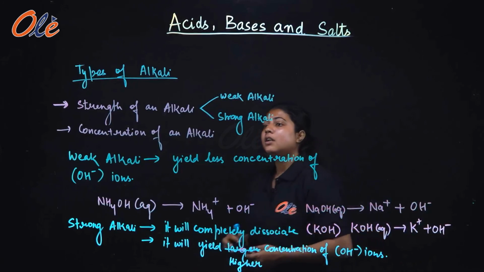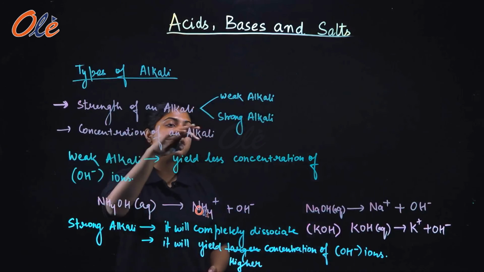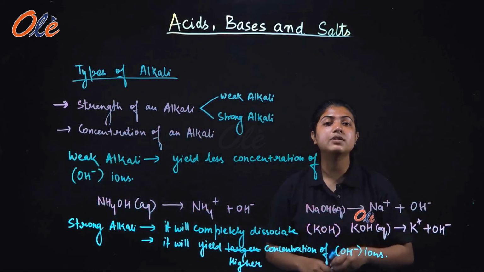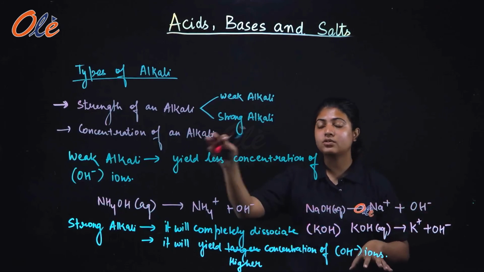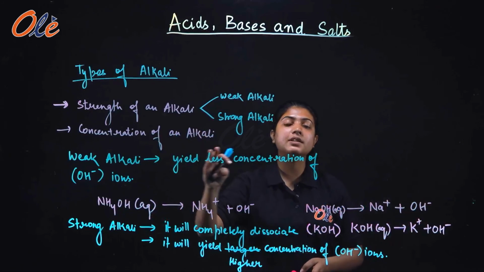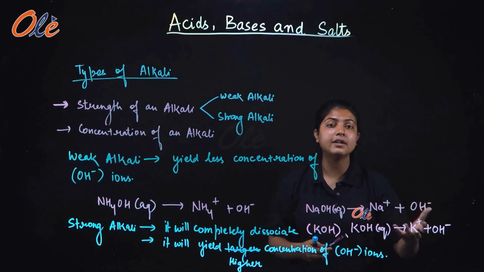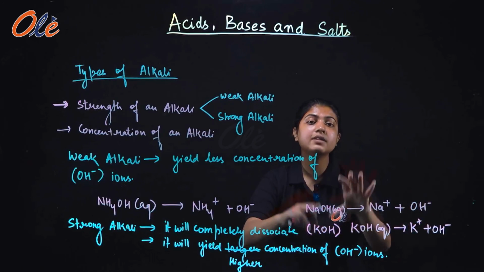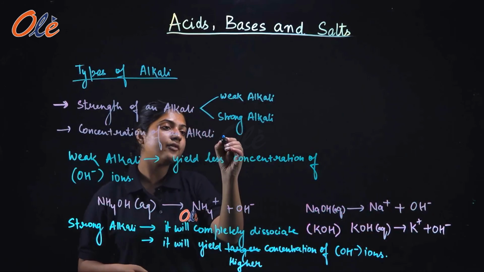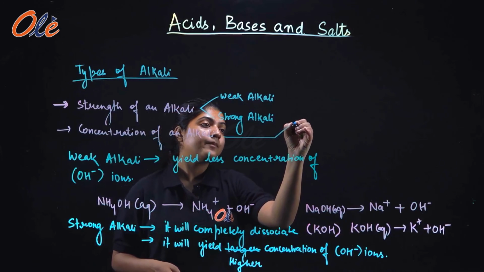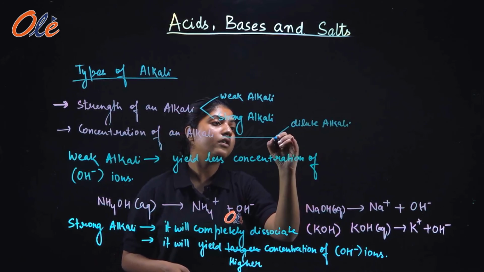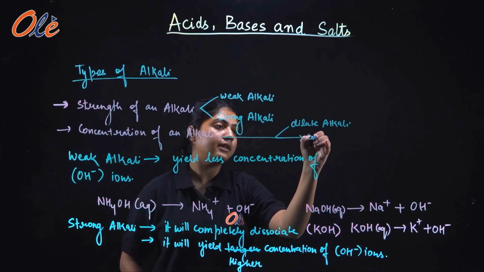Now, concentration of an alkali. As you know, whenever we dissolve an alkali or an acid in water, it forms an aqueous solution. If the percentage of alkali is higher, it will be known as concentrated alkali. So on the basis of concentration, alkali can further be divided as dilute alkali or concentrated alkali.